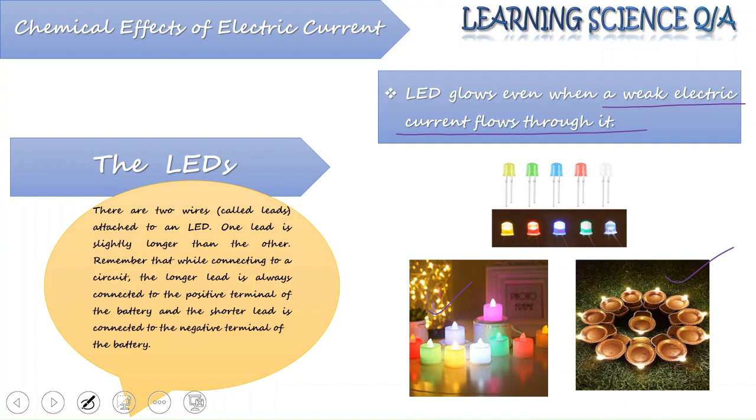Now, these bulbs are known as LED, and they are having two wires. One of them is slightly longer than the other, right? The longer one is always connected with the positive terminal of the battery, shorter one is always connected with the negative terminal of the battery. So these bulbs can glow even when very weak electric current is flowing through it.